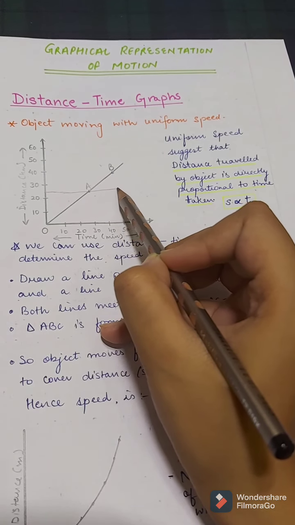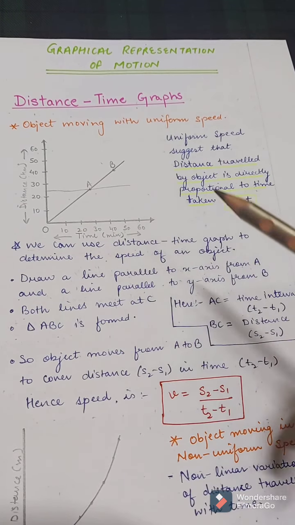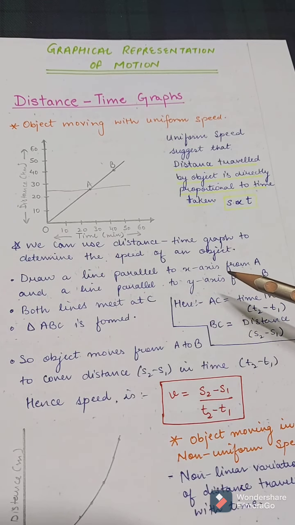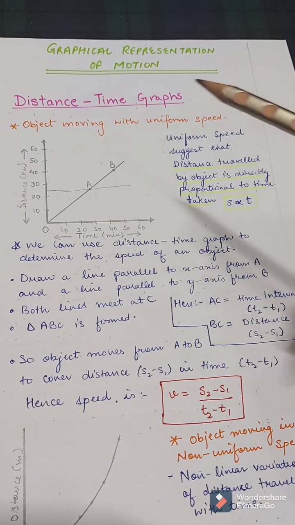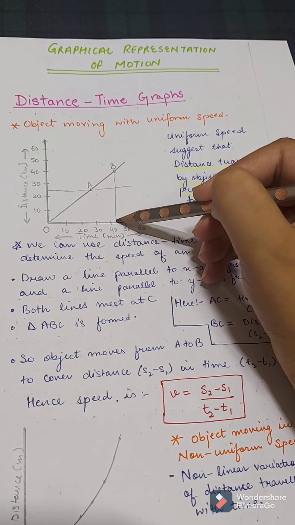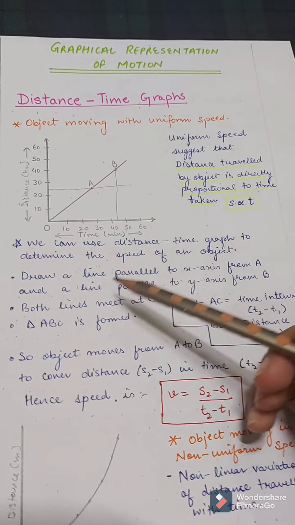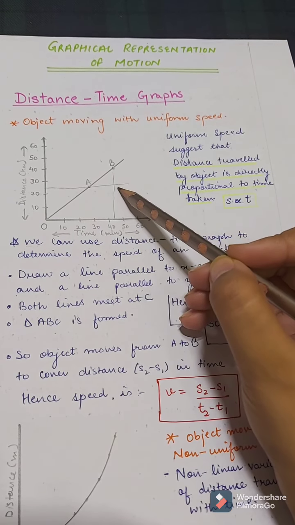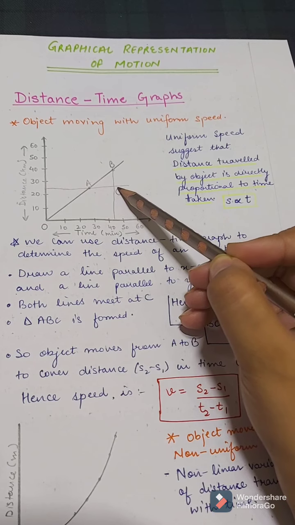This is the parallel line, right? Next, draw a parallel line to the y-axis from B. This is B and the y-axis, right? Both the lines meet at C. So both the lines are meeting here. We will call it C.